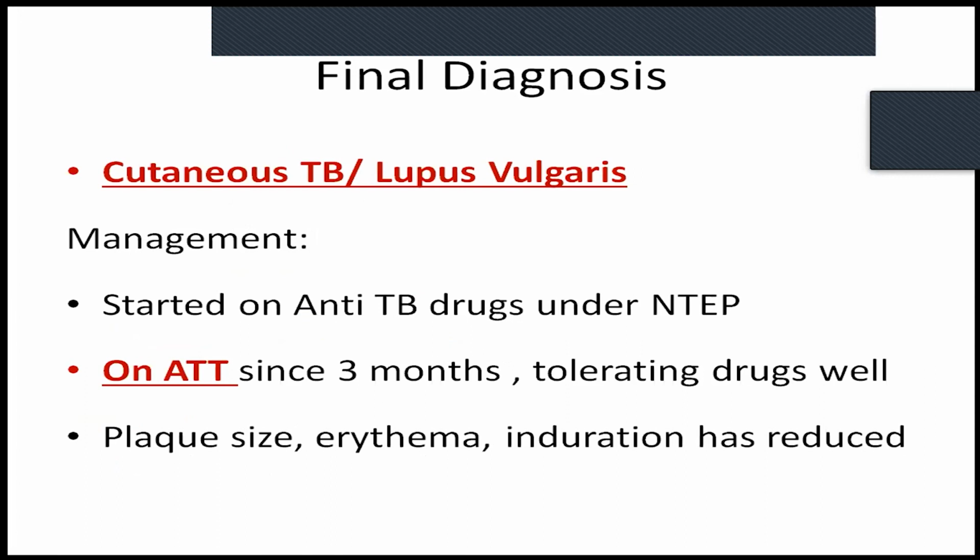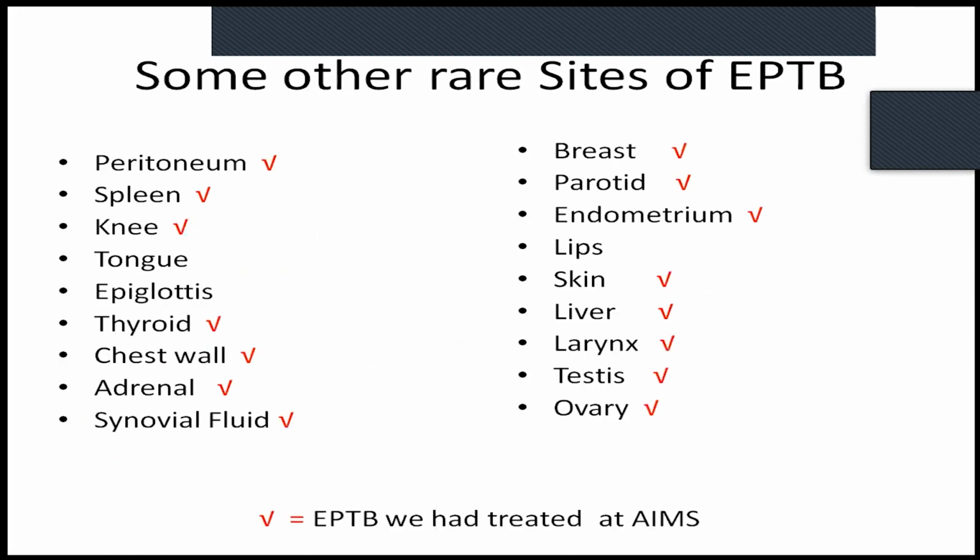She has been started on TB medicines and has been on them for the last 3 months, and her plaque size and lesions have all reduced. Some other rare sites of extrapulmonary tuberculosis which we have come across in Amrita are peritoneum, spleen, knee, thyroid, chest wall, adrenal, synovial fluid, ovary, testis, larynx, liver, skin, endometrium, parotid, and breast. I'm yet to see TB of the lips, tongue, and epiglottis.